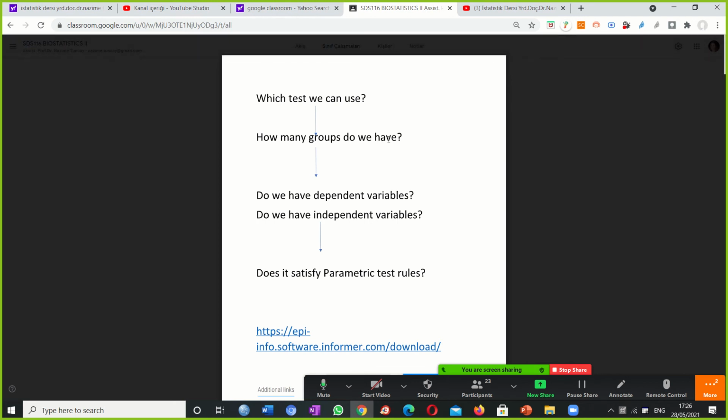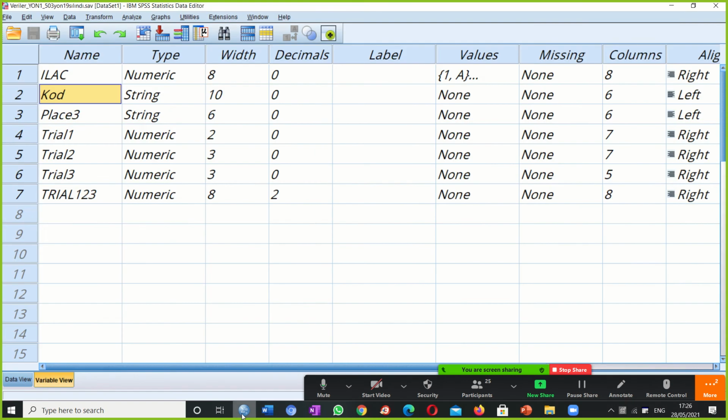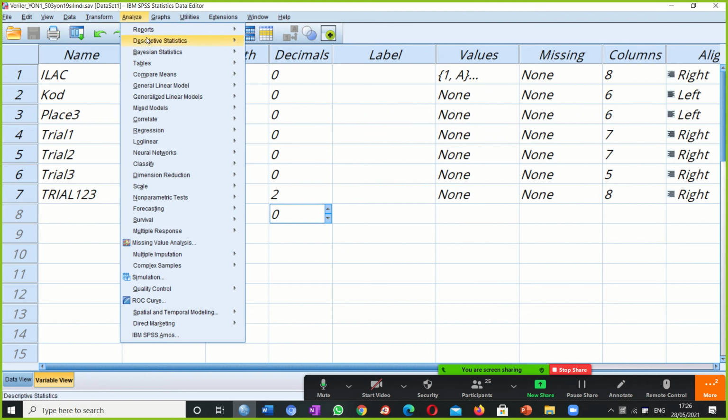The number of groups is important. If I have 2 groups, or 3 groups, or 1 group, then my test is different. What is a test? A test is what we call these analyses.